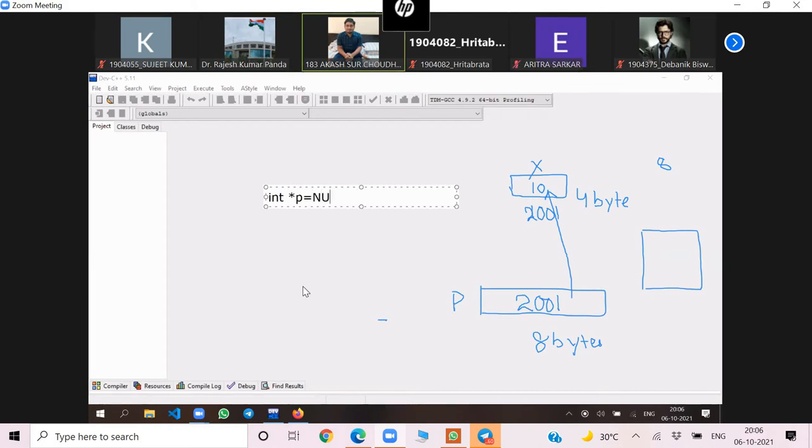It will be null. N-U-L-L, null. The pointer will be initialized like this: int star p is equal to null. What is this null? Can anyone tell me what null is here?